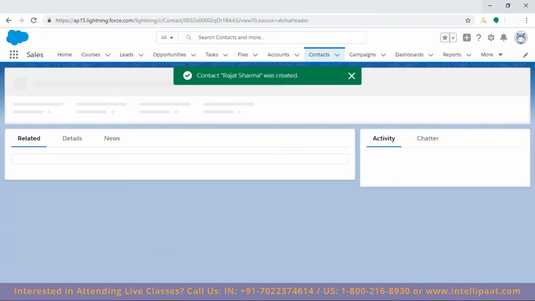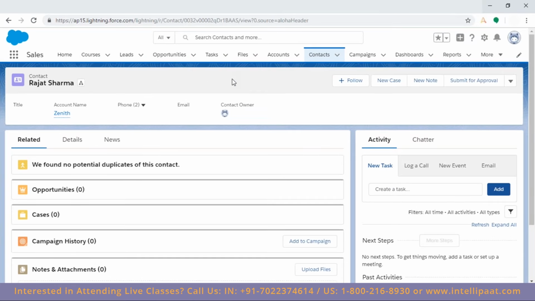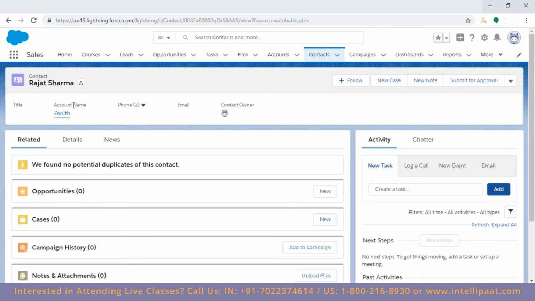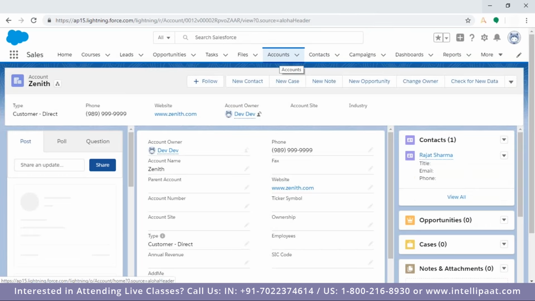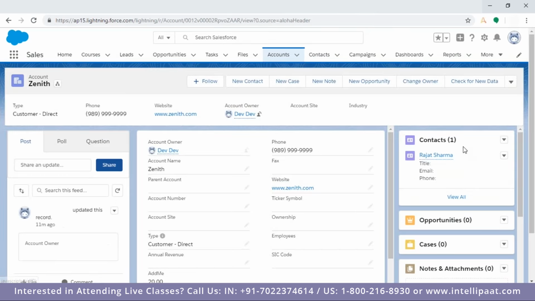So here it's showing the contact is created. This is the title, account name, and this is the account. Let me go to this account again. So I'm going to account. See, are you getting this? Contact, and why am I getting this contact? Because it is related with the account. And which kind of relationship is this? Parent-child relationship. It means one parent can have multiple children, but a child can have only one single parent.